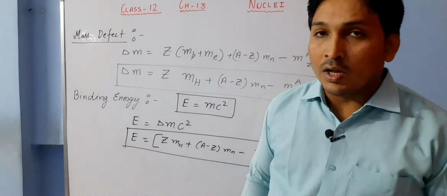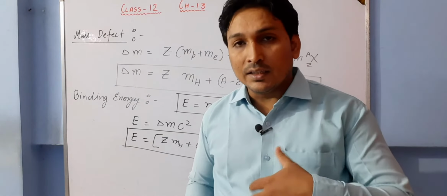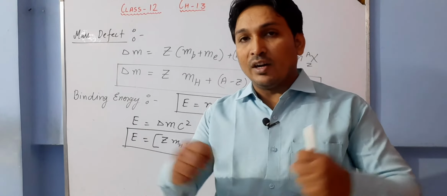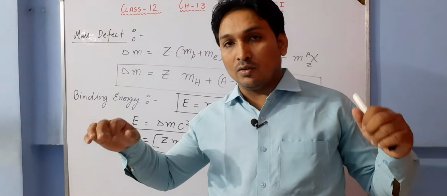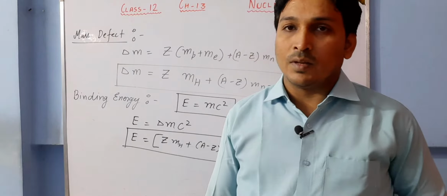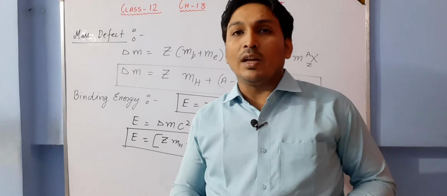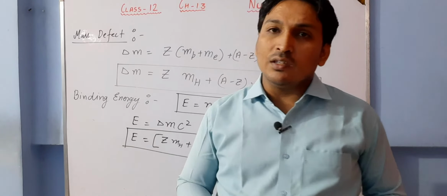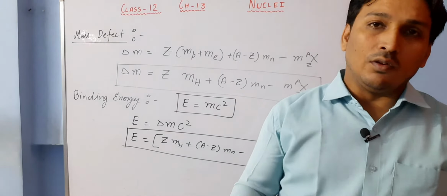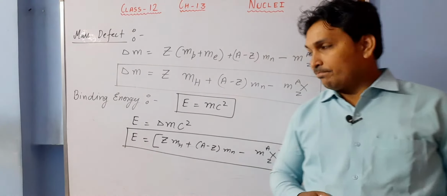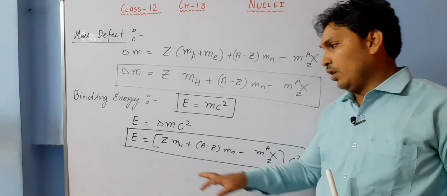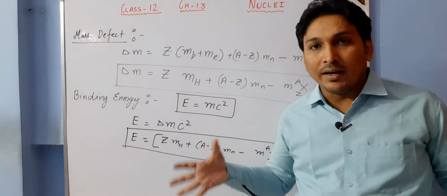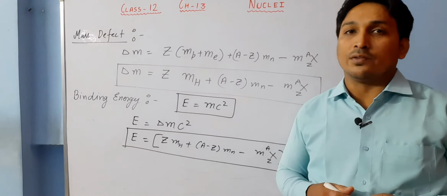I was just reading the book, but what I have just told, I think you have understood. Just separate the nucleons at such a large distance so that they cannot have further interactions. And when I say interaction, I mean the strong nuclear force. The strong nuclear force acting between them should be approximately equal to 0. So this is binding energy. This is the energy which binds the nucleons together.